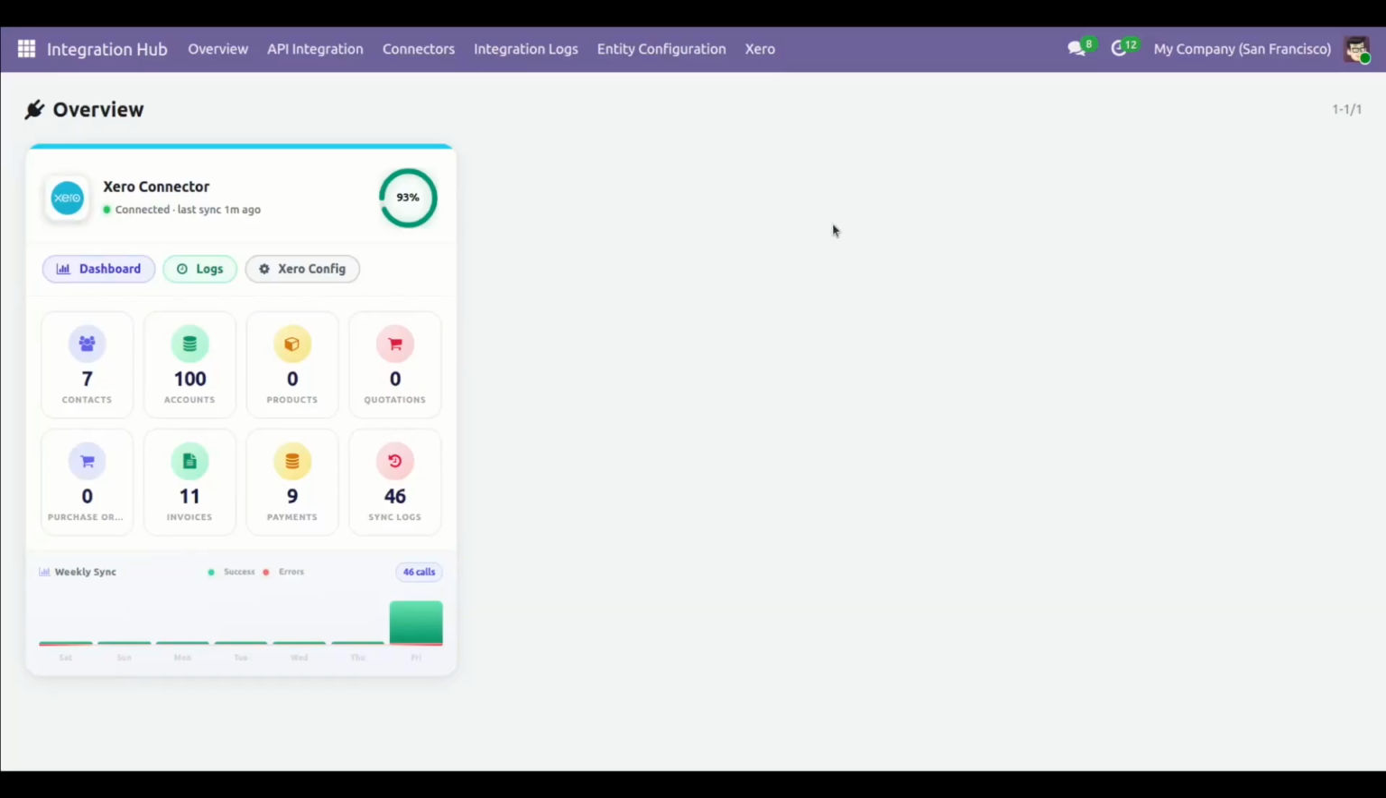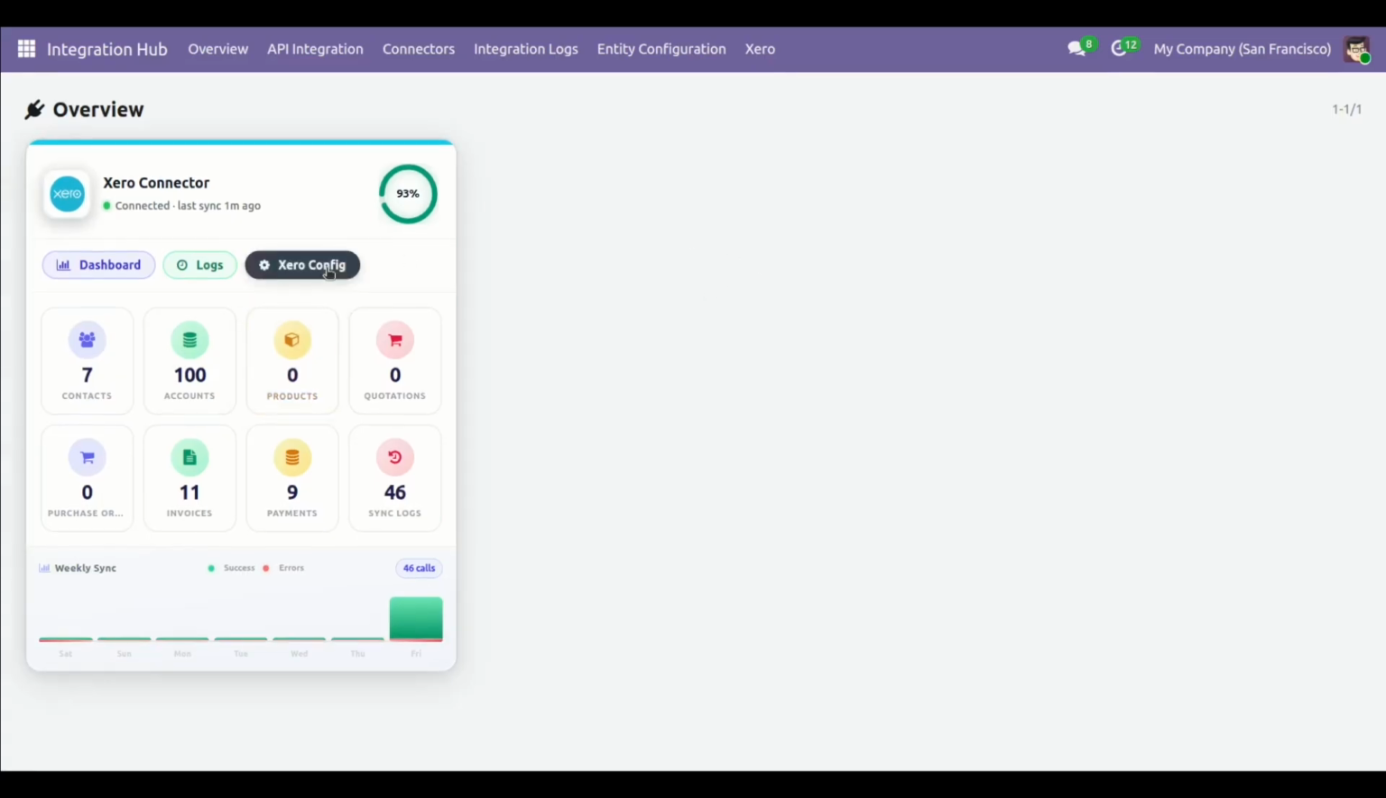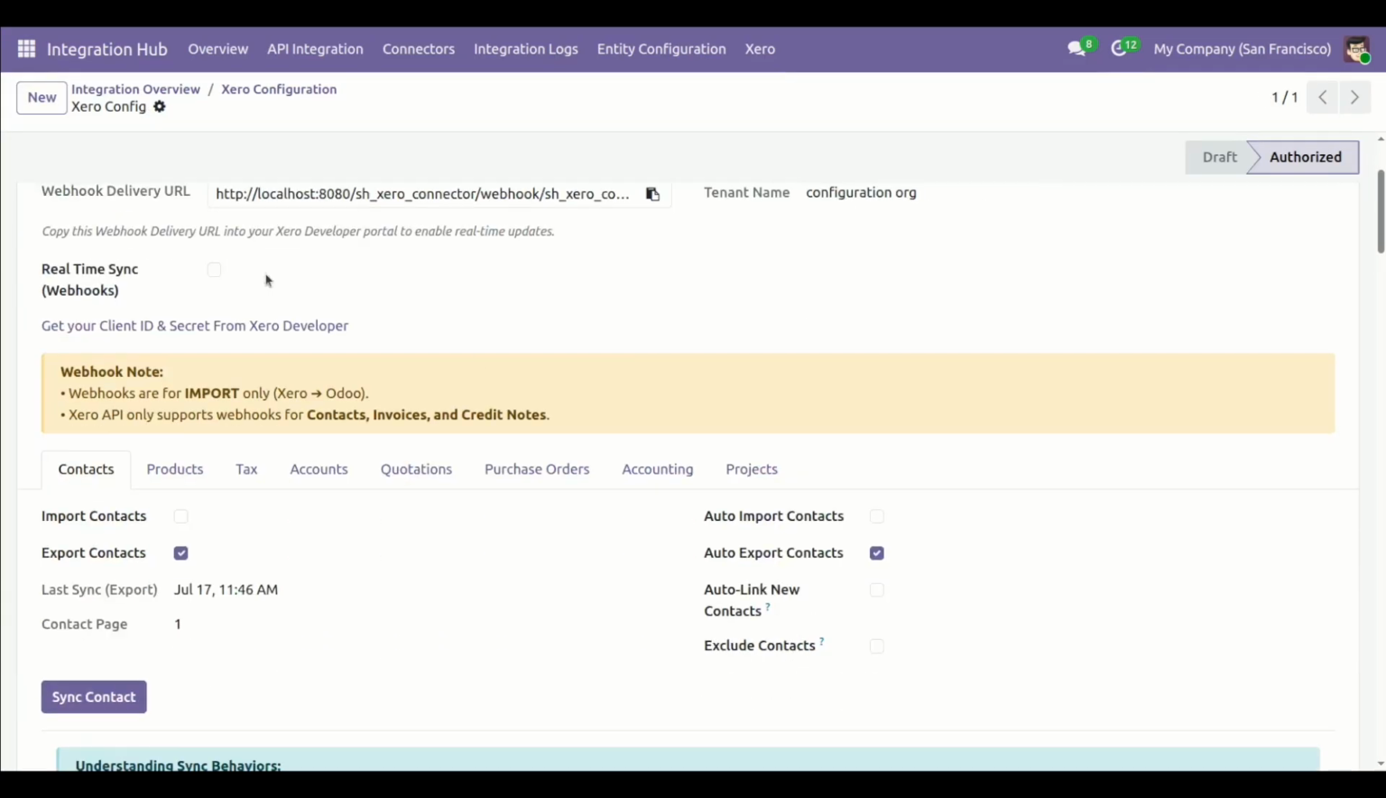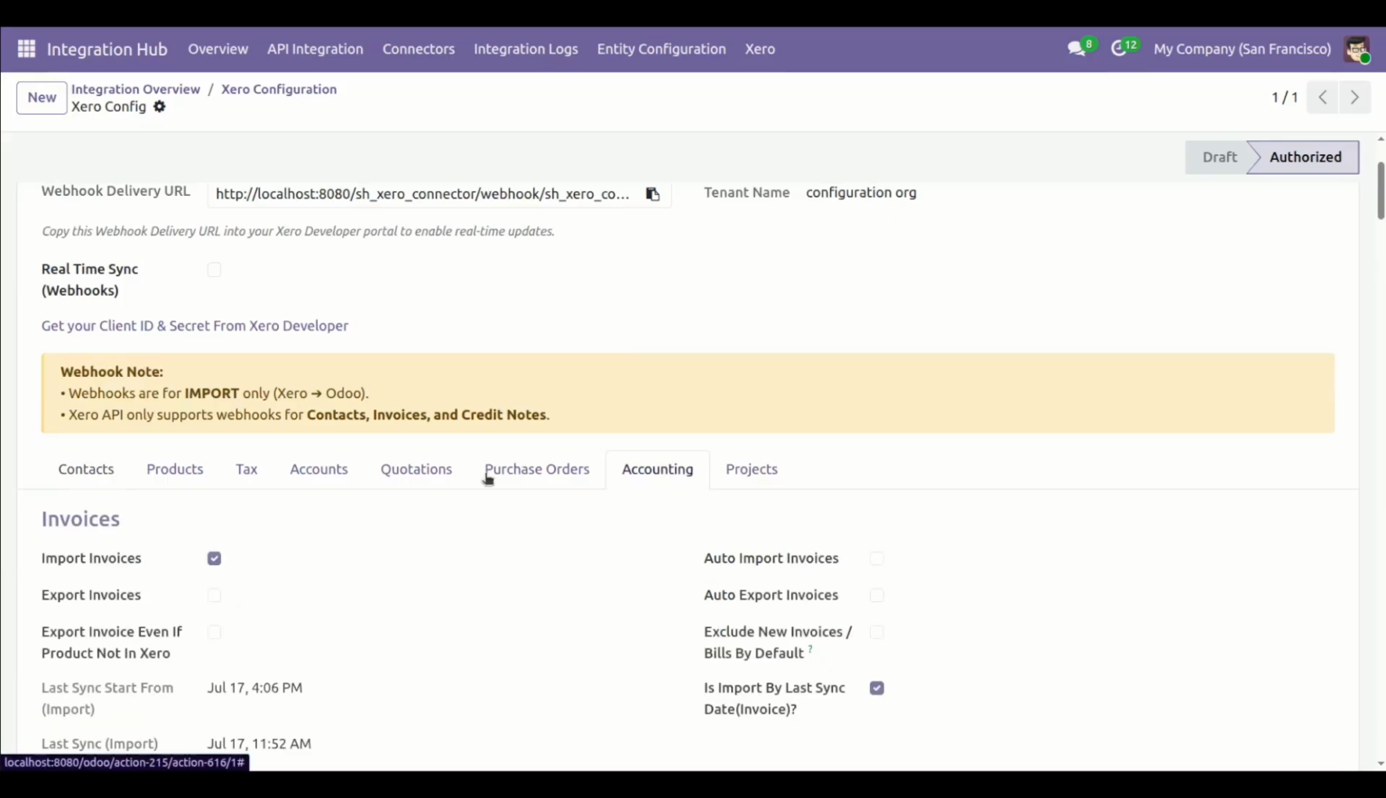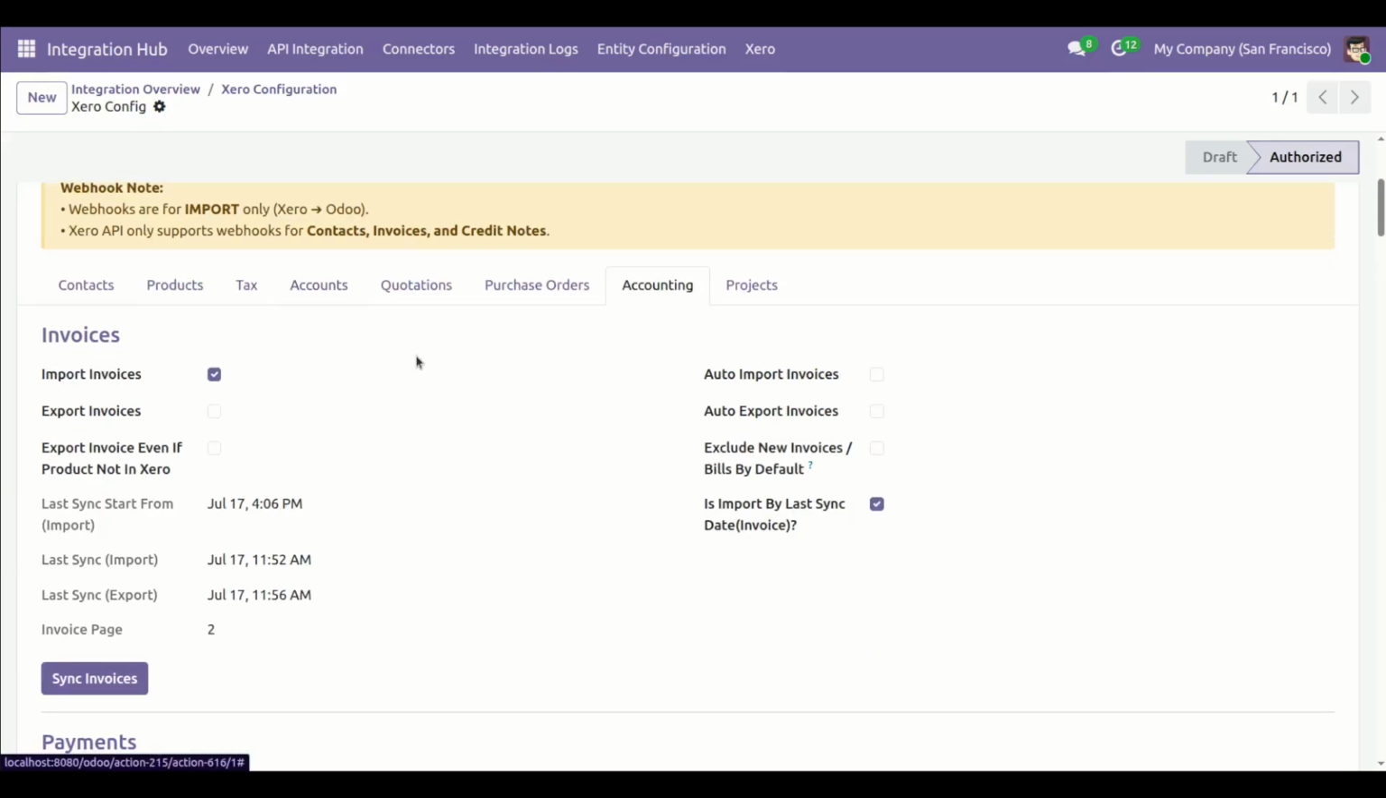Today we will explore invoicing functionality. Now let's click on Xero configuration. Here you can see invoice sections. You can see invoice related configuration like import invoice, export invoice, auto import invoice, auto export invoice, exclude new invoice.